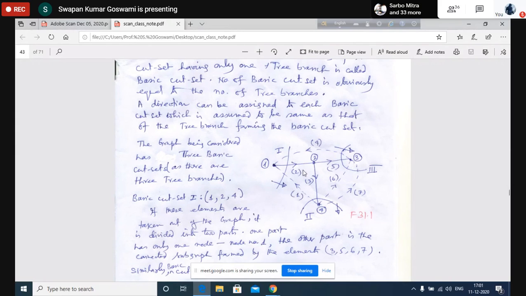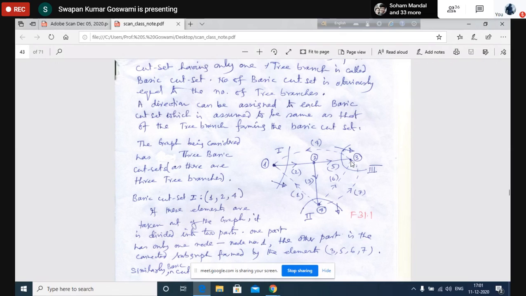Maybe this appears to be a confusing situation to you, that how I am removing 5, 4, 6 and 7 together without removing node number 3, is it not? That may be the question some of you are thinking. Is it clear?